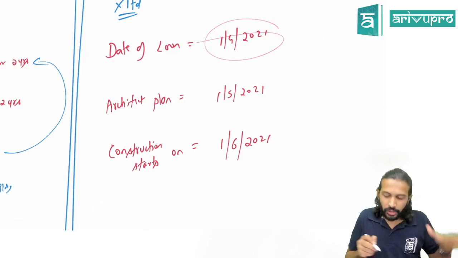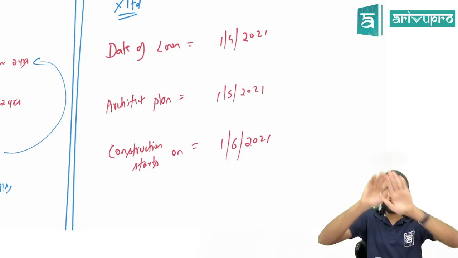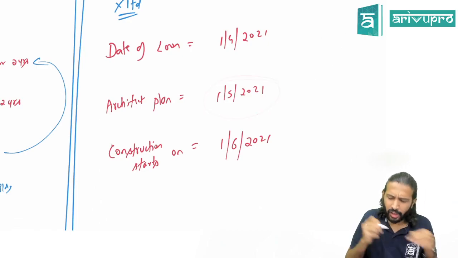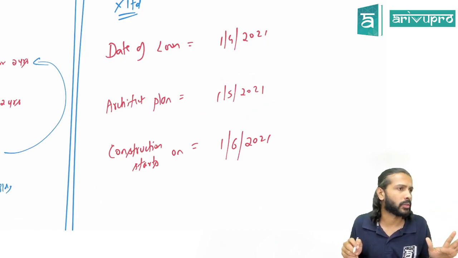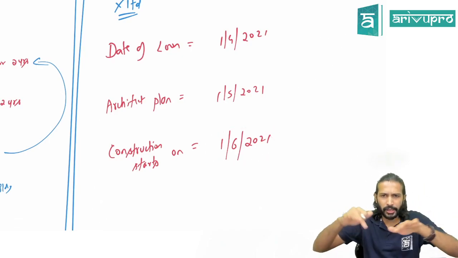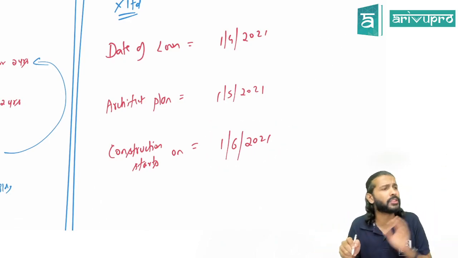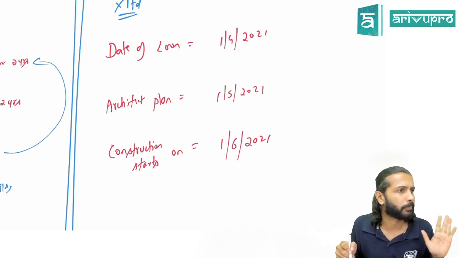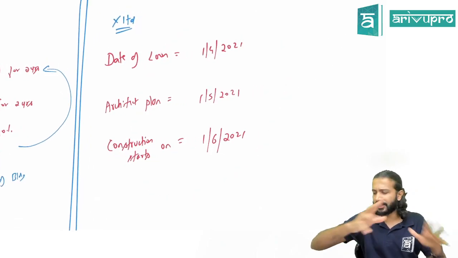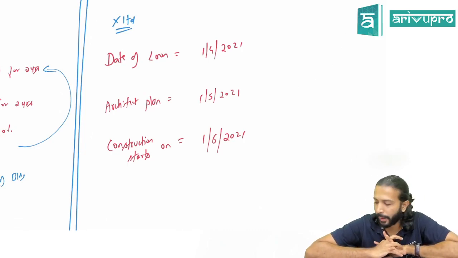Alright. The day you took the loan is 1st April. If you're constructing a building, first you'll start planning, no, sir? You approached an architect. He started working on the plan from 1st May 2021 onwards. Actual physical construction of the asset, you started putting that brick, mud, sand, windows, all that you started doing. Physical construction started on 1st June 2021. You need to tell me from which day will you start capitalizing borrowing cost.